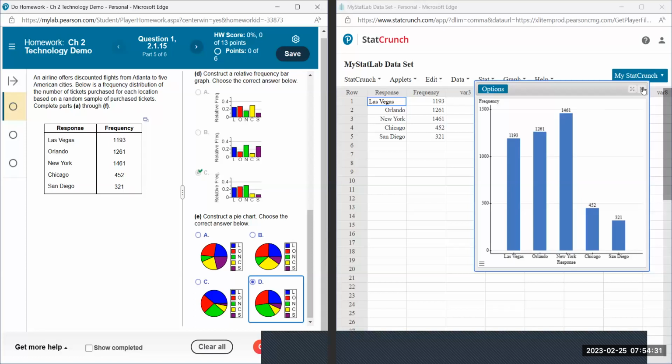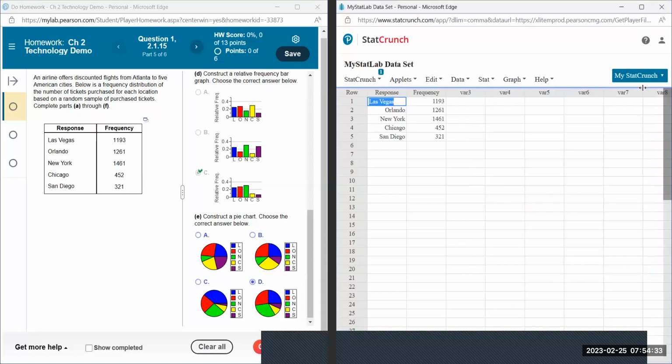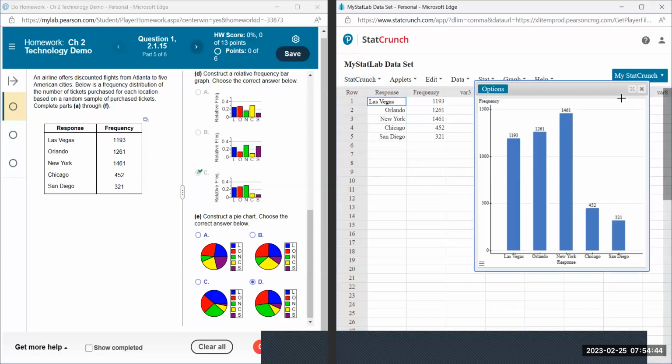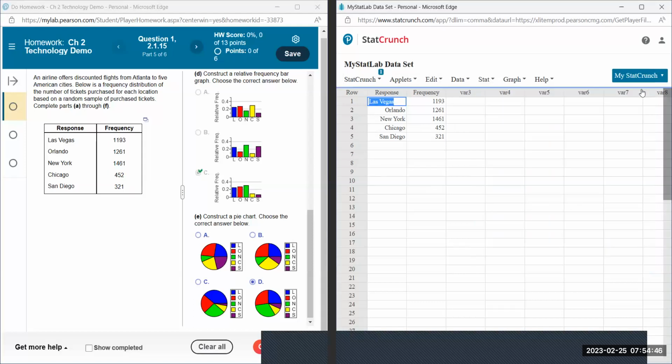So let's verify this. I'm going to close this one. If you ever need to go back to it, if you go here to StatCrunch, results hidden, it'll show you the one that I just kind of temporarily closed. I click on it, then I can go back to this diagram again. So let me close it. It doesn't actually close it, it's stored in here temporarily. Okay, so let's now do a pie chart graph.